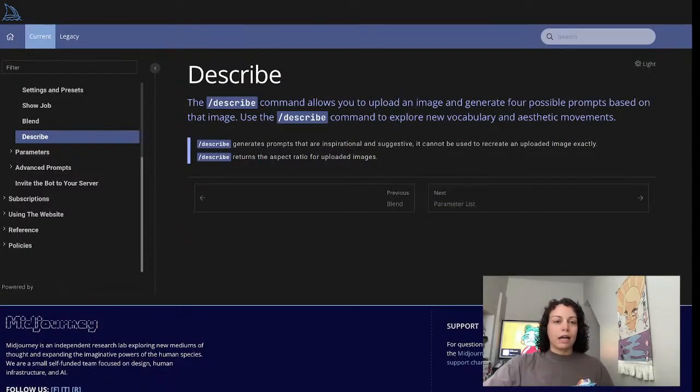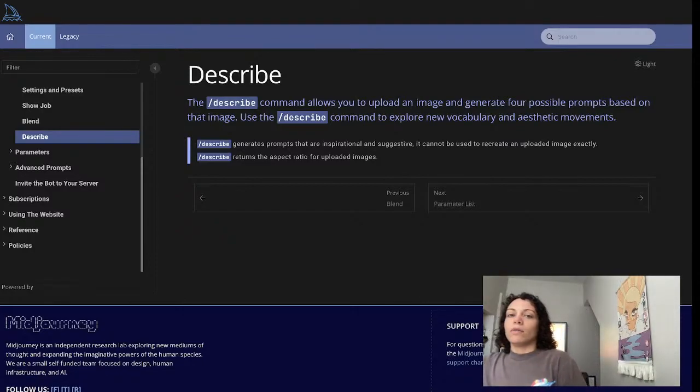So I like Describe for when I'm having writer's block in terms of what prompt I want to use. Basically, as opposed to using Imagine, where you type the text for your prompt, Describe lets you upload an image.